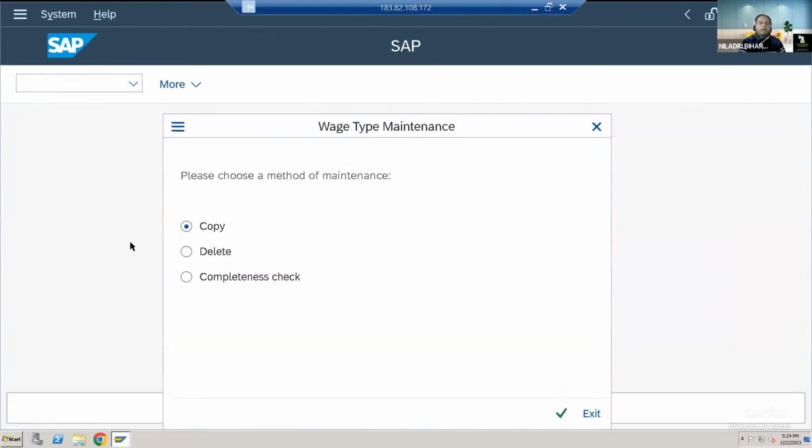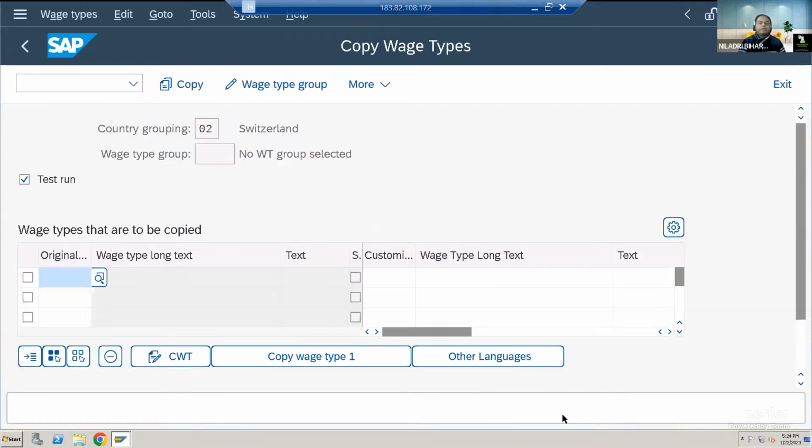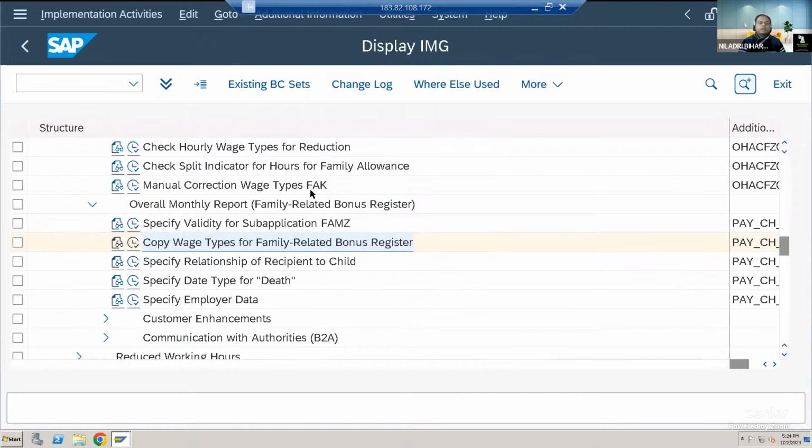Okay, so if you want to have any kind of bonus register, there are some standard wage types available. You can copy from them and test directly. That list you'll be getting in the typical official SAP documentation, right? So we will not be going through that detail in this initial video, but all the upcoming videos you'll find very interesting, which will be part of my Success Labs Academy portal. And in that, you will be finding all those details, right?